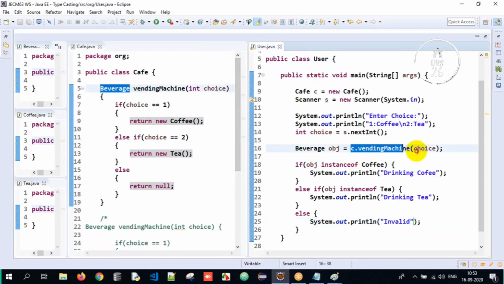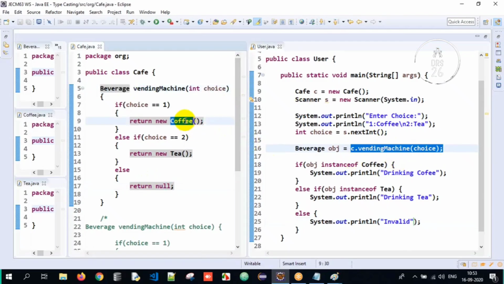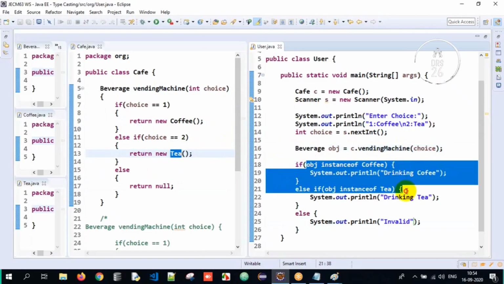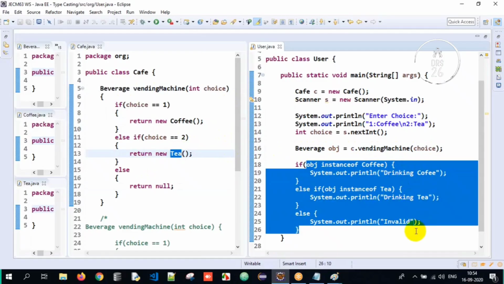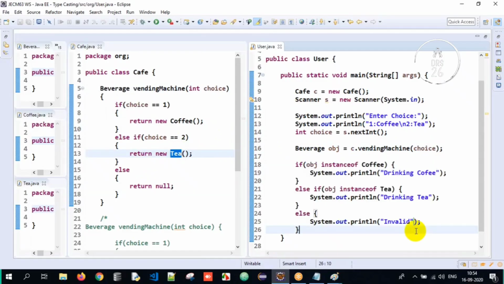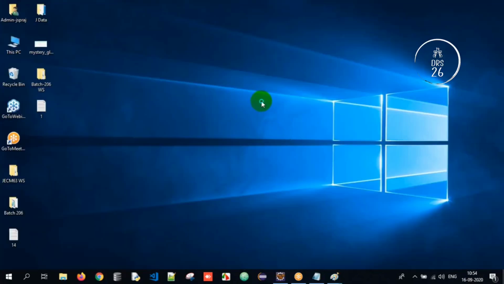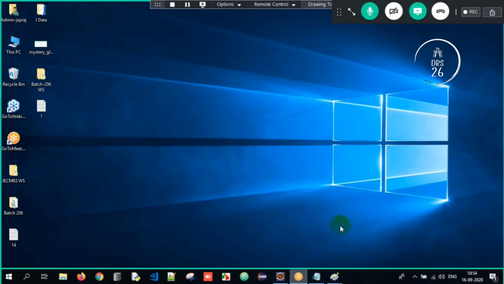So once you tell the vending machine, it might either return Coffee or Tea. Again, I want a generalized return type. So it is Beverage. If the object is an instance of Coffee, drinking coffee. If it's an instance of Tea, drinking tea. Else it is invalid. So this is all about the entire process of understanding what upcasting and downcasting are. The basic things which we are supposed to understand when it comes to upcasting and downcasting here, right? So I hope you all got the basic idea of it. Clear? So we are done with the entire process of understanding upcasting and downcasting here.